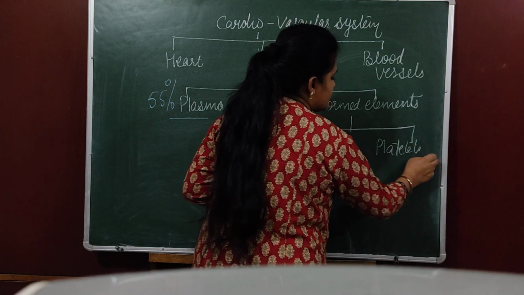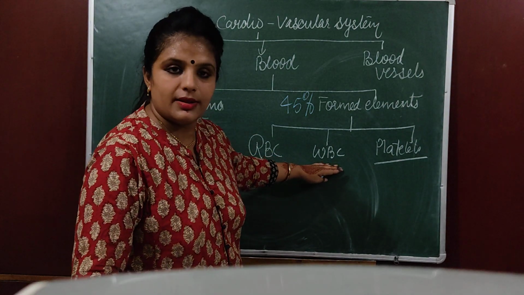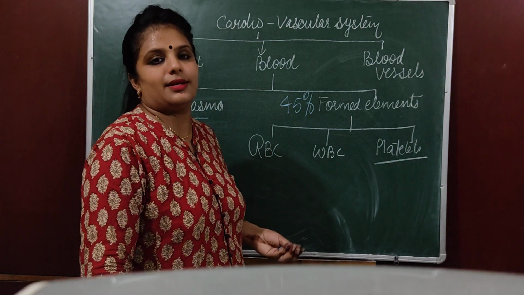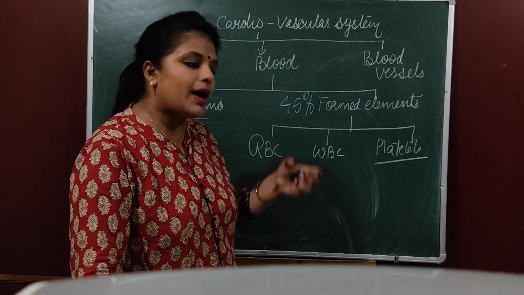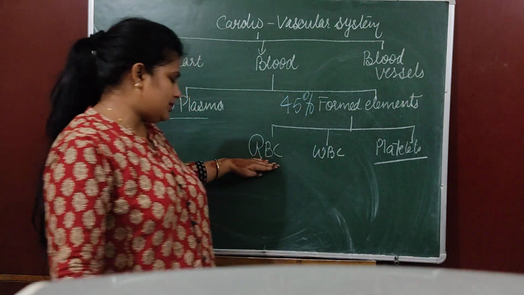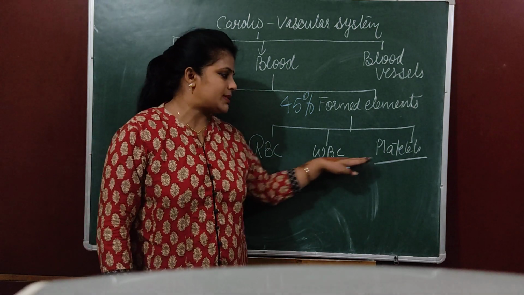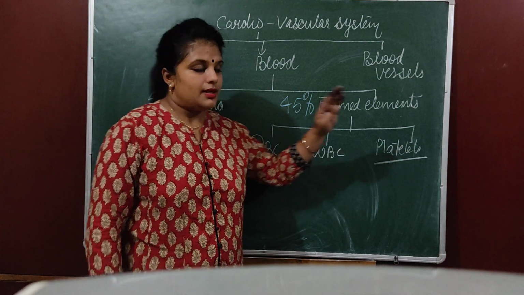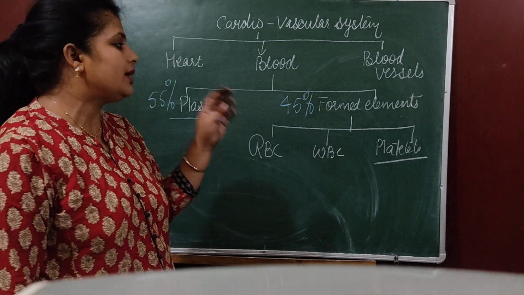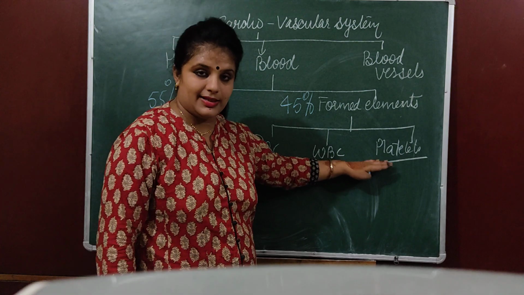Now the first question is, why does platelets not have the suffix like BC, blood cell? Platelets is not actually a cell. Platelet is a part of a bigger cell. That's why we call it red blood cell or red blood corpuscle, white blood corpuscle, or platelets. Because it is not a cell, it is a part of a cell, that's why it is known as platelets.